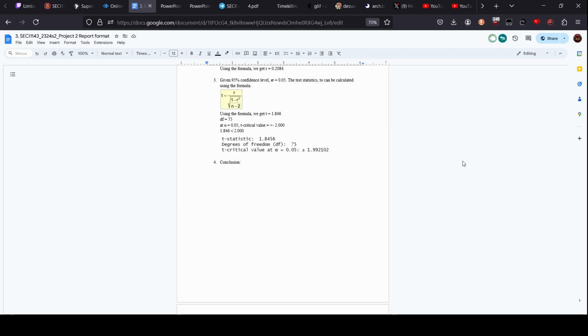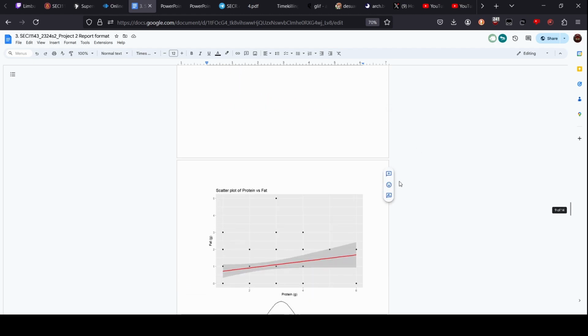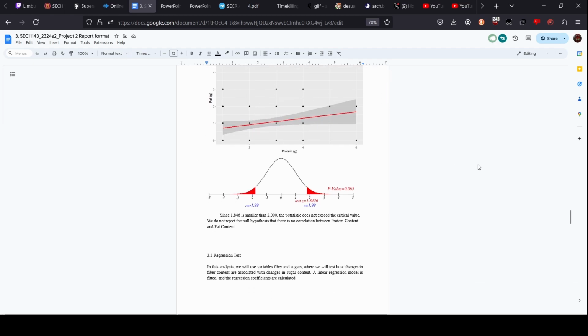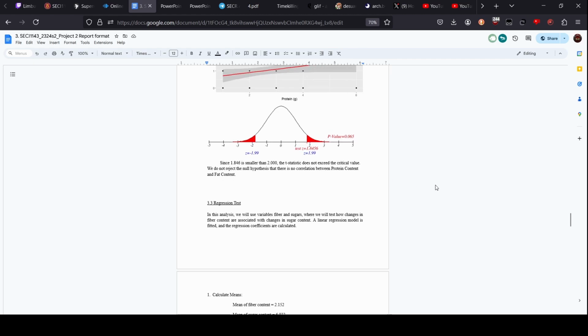Then we find the T critical value for alpha 0.05. And from that, we can see that the calculated T, 1.846, is less than 2, is less than the critical value. And as you can see here, we have the scatter plot of protein versus fat. Since 1.846 is smaller than 2, the T statistic does not exceed the critical value. We do not reject the null hypothesis that there is no correlation between protein content and fat content.